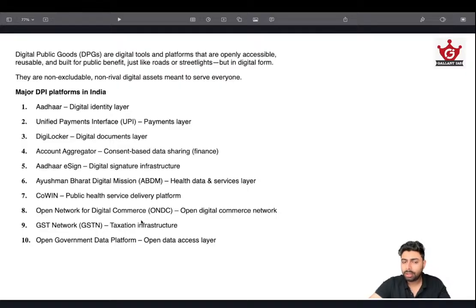This is very important in the upcoming years because this is expected to revolutionize our e-commerce sector and logistics sector. So this is one important thing, and that is also a digital public infrastructure. Then the GST network is also a digital public infrastructure. So that's basically it. Learn about this because this is very important. India has been strongly pushing for it, and especially in the 2023 G20 presidency, India has explicitly mentioned that digital public infrastructure is going to play a key role in the development of nations going ahead, especially the developing ones.